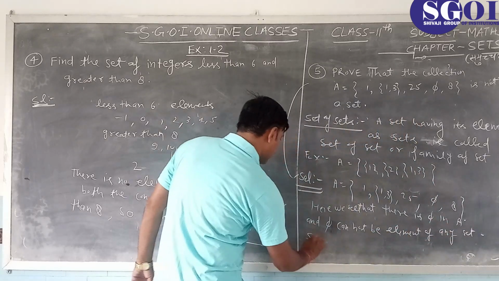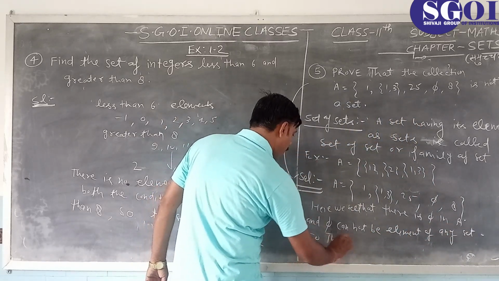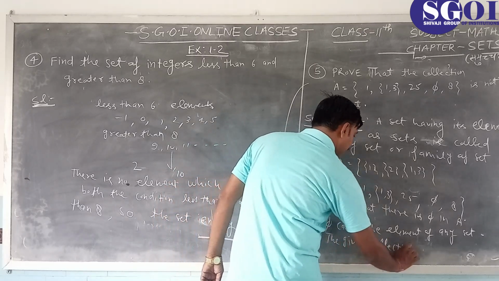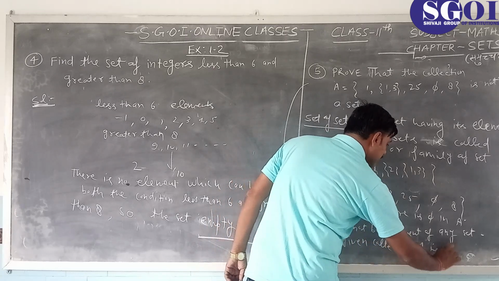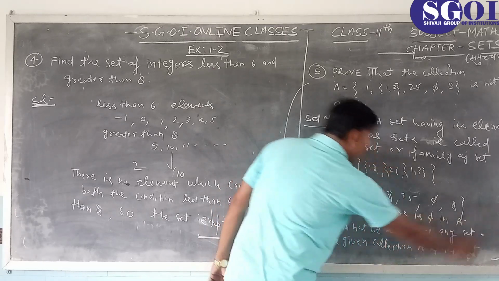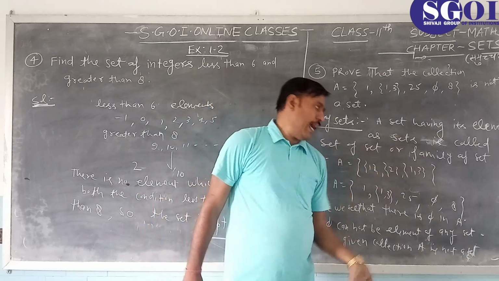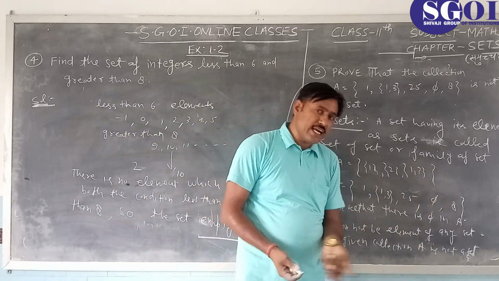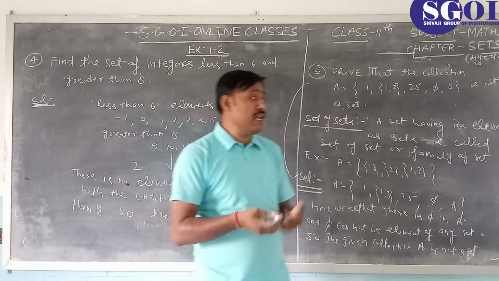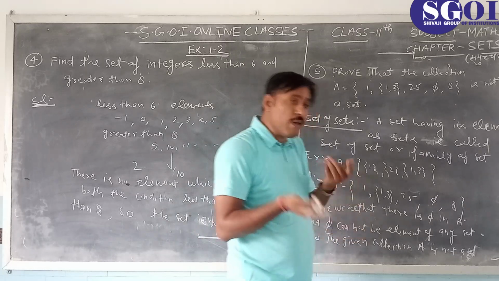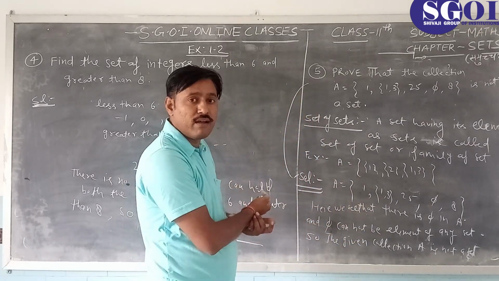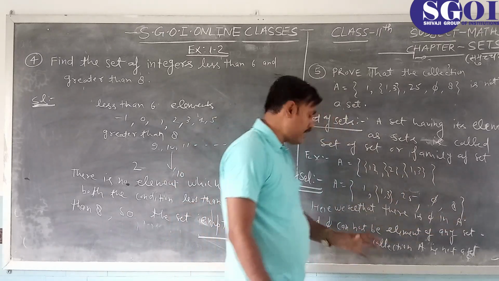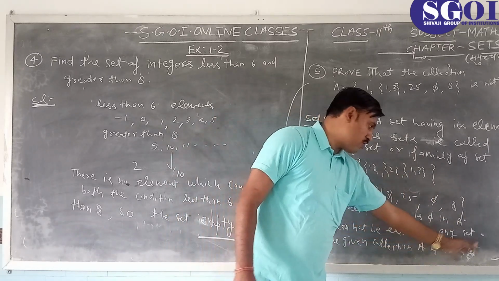So the given collection A is not a set because this is not well defined. And here there is an empty set, and a set is not an element of any set. A set cannot be an element of a set. So it cannot be an element of any set. So the given collection is not a set.